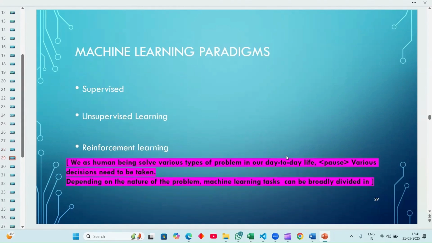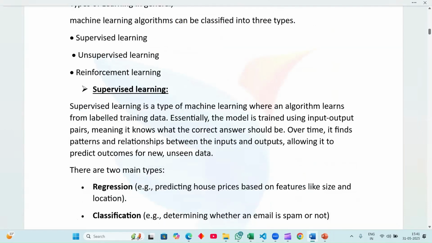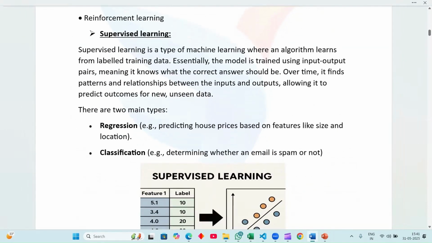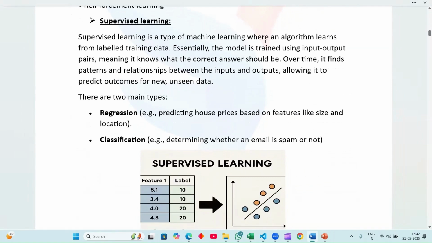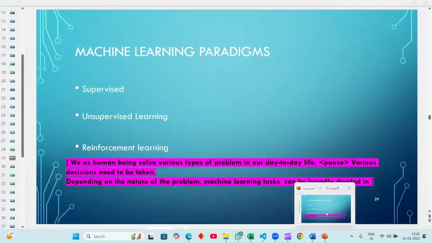So in this machine learning concept, we have supervised learning, unsupervised learning, and reinforcement learning, right? From this, we have to take. So what is supervised learning? Supervised learning is a type of machine learning where an algorithm learns from labeled training data. Essentially, the model is trained using input and output pairs, meaning it is known what the correct answer should be. Over time, it finds the patterns and relationships between the input and output, allowing it to predict outcomes from new unseen data. Okay, it has regression methods and classification methods, right?